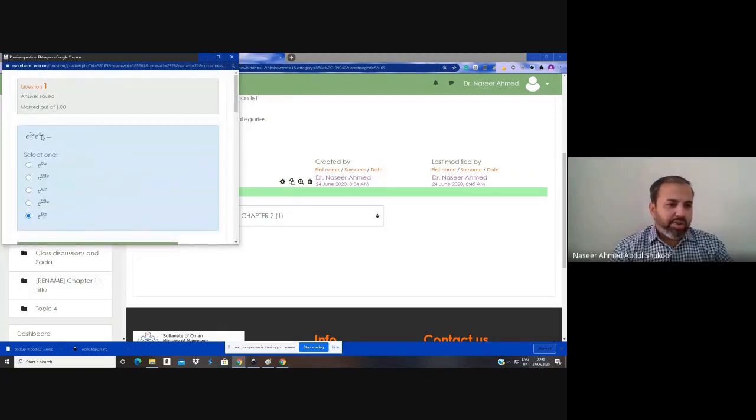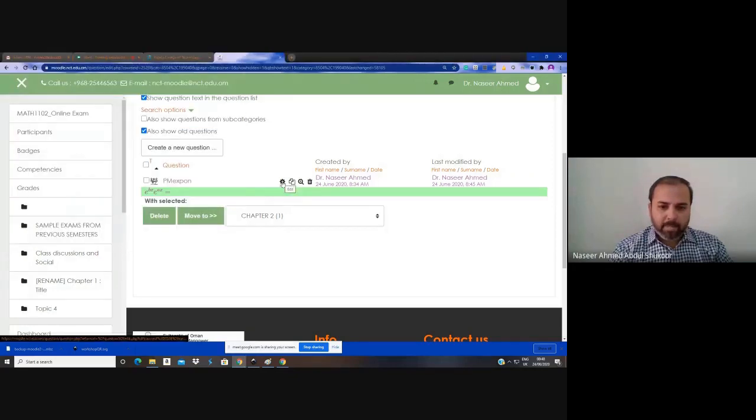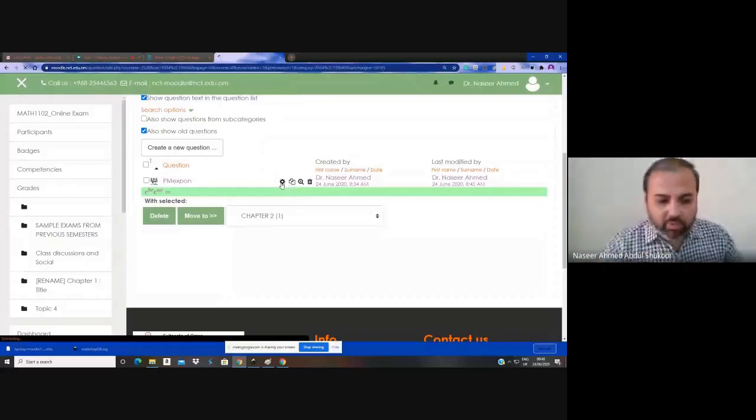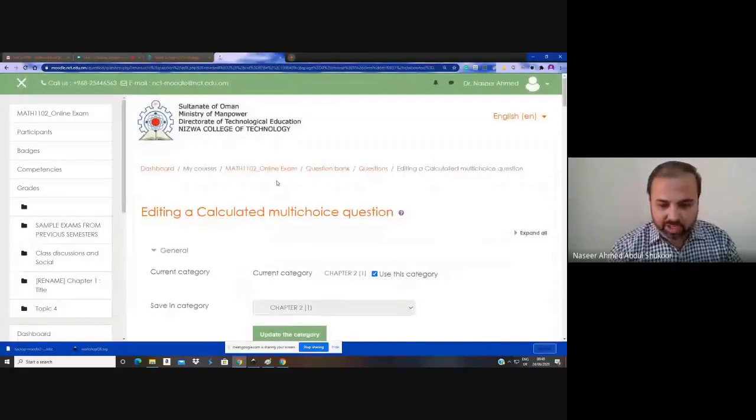So now we used two variables, for e power ax, bx and e power ax. So both we used. So this is the brief and short explanation for using a calculated multi-choice question with a single variable and two variables. Now you can extend this up to n variables.